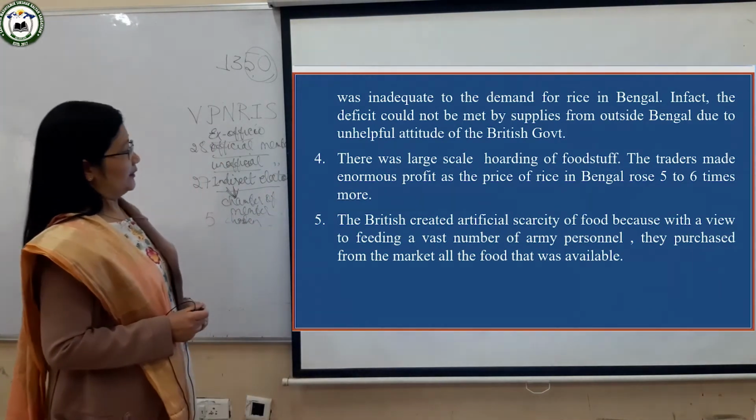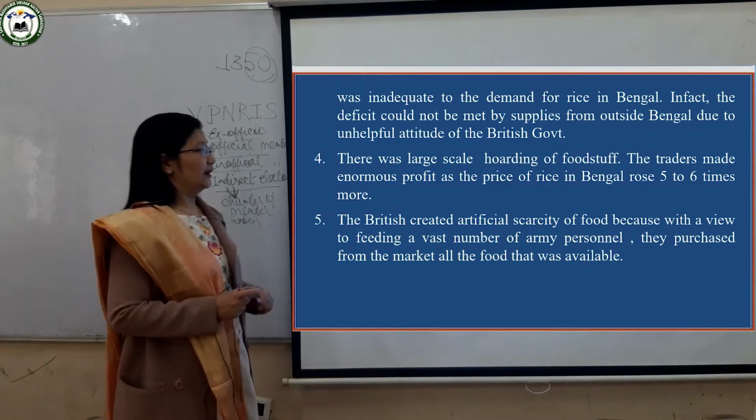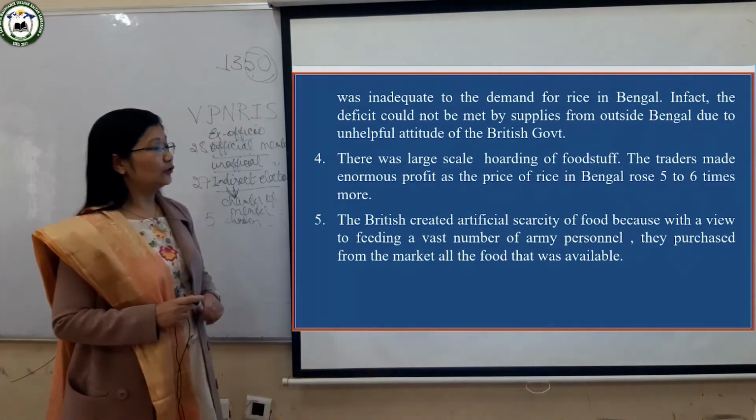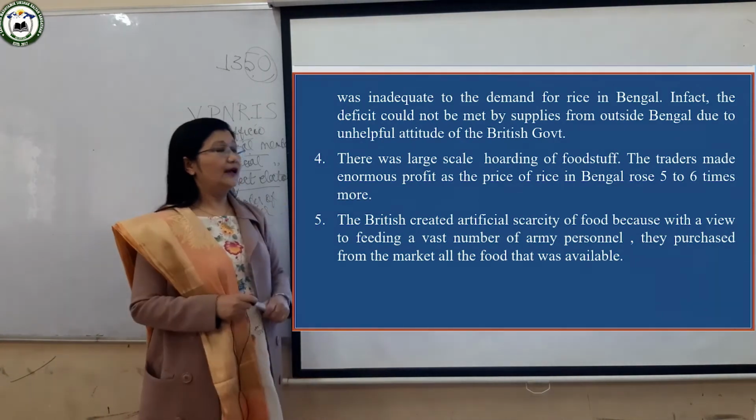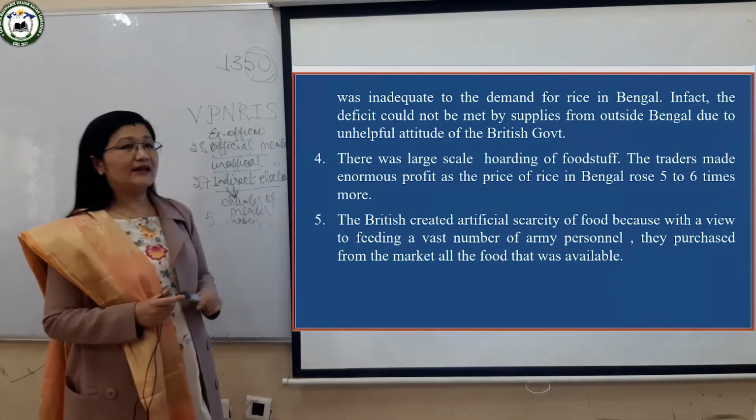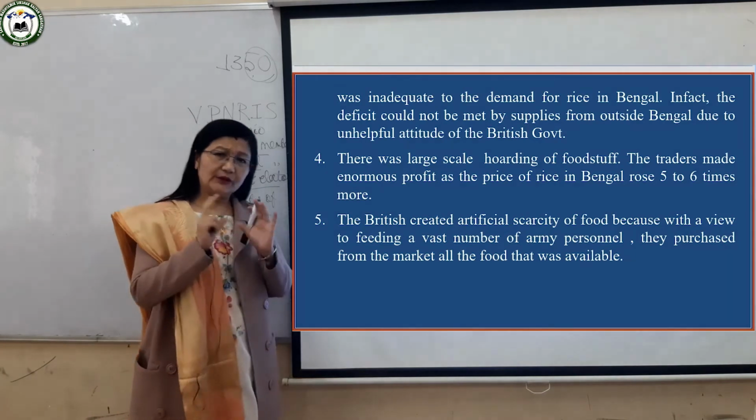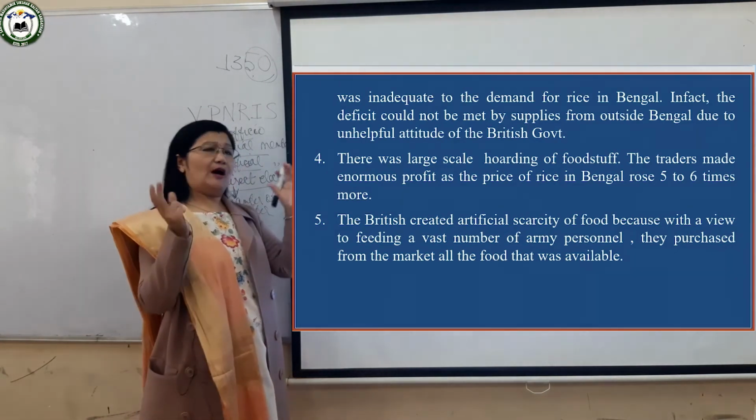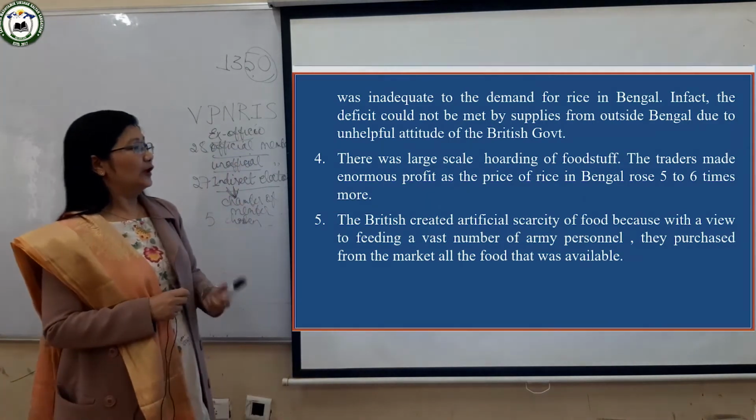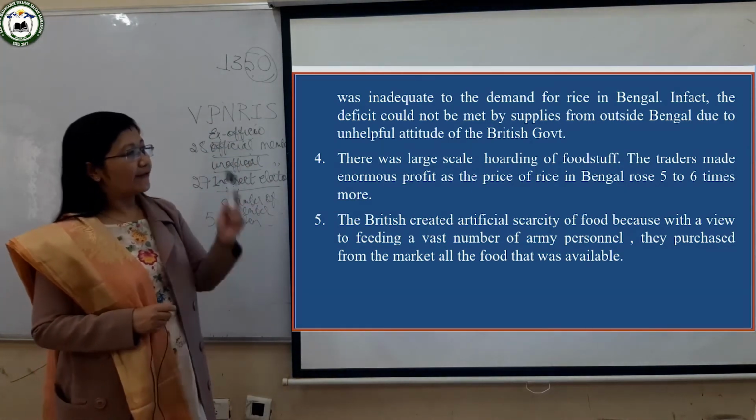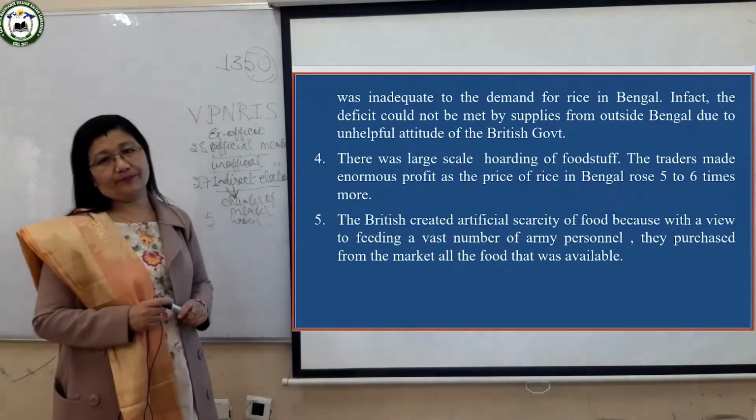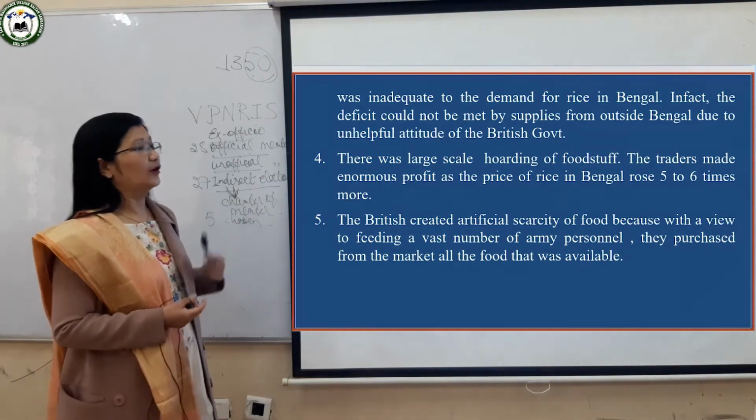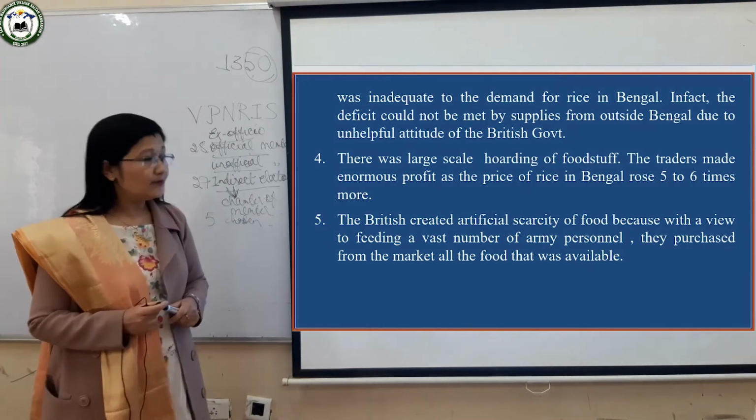And another reason is that the traders wanted to earn a huge amount of money. So what did they do? They hoarded. Hoarding is given there. What does hoarding mean? Hoarding means to pile up goods. They piled up a huge amount of rice. And what did they do? They sold this rice 5 to 6 times more expensive. So the poor people of Bengal could not buy the rice at such a high price.